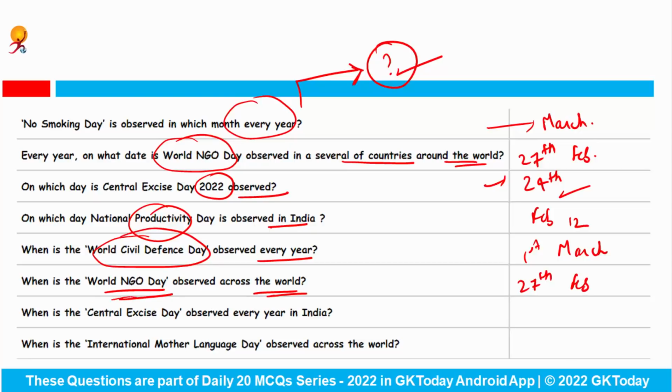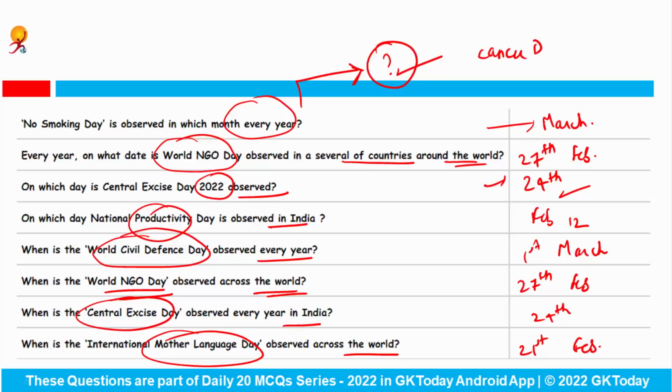When is the Central Excise Day? I think this is completely repeated. Observed every year. Answer would be again 24th. And last is, when is the International Mother Language Day observed across the world? It is observed on 21st of February. Okay. You have to tell me, when do we observe Cancer Day and what was the theme for this year?